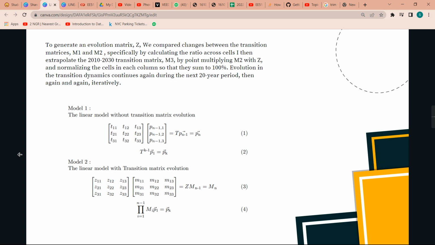So in our new model, to obtain the kth state vector Pk, we do not multiply T to the power k minus 1 into P1 to get Pk. Instead, we multiply the product of Mi, for i equal to 1 to k minus 1, into P1 to get Pk.